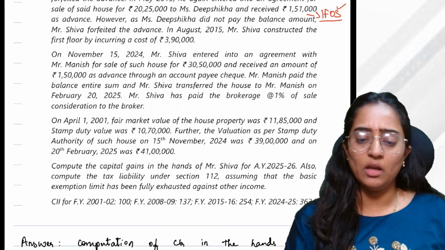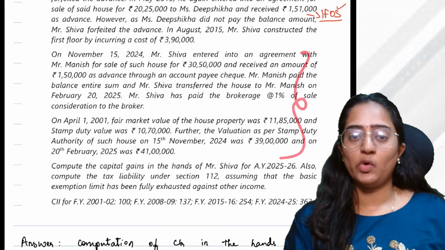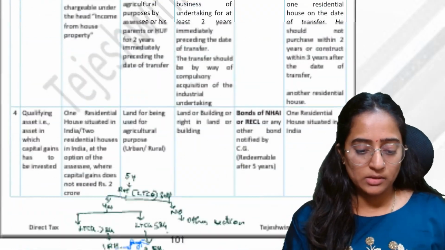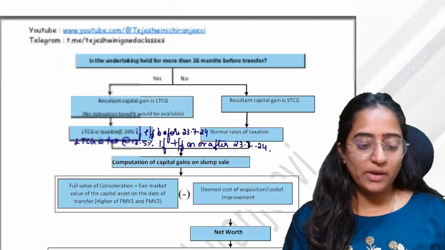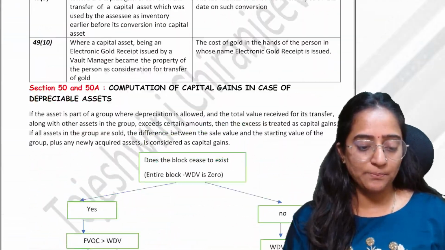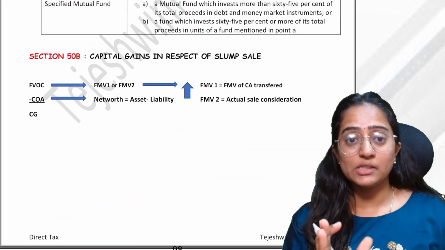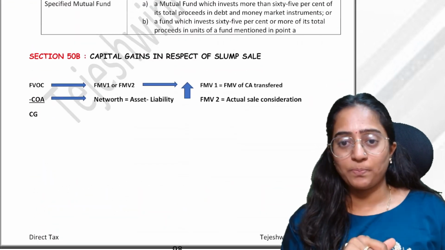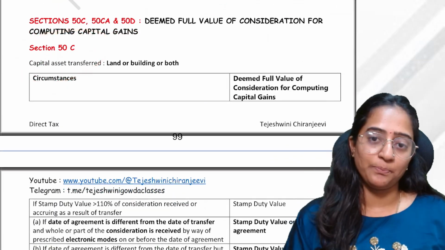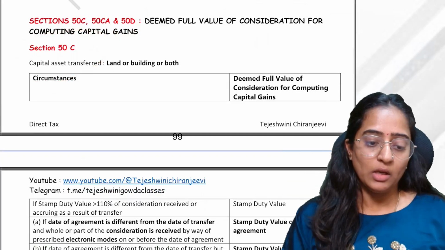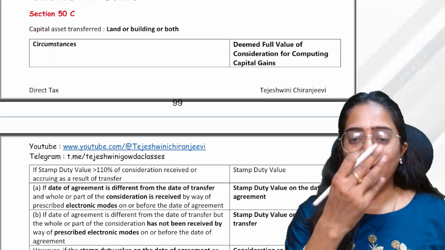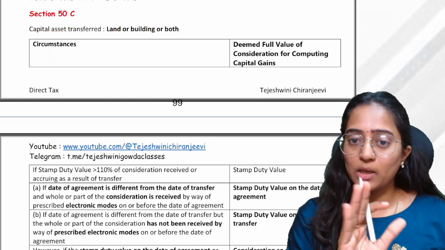See, this point of section 43CA, I will give you a quick understanding of that section. This is a very, very good section and very logical also, the section 43CA. 43CA section is for your PGBP. Section 50C is the copy paste of that section 43CA over here. It's a copy paste section basically. So now section 50C speaks about if you're transferring any land, building or both. Only applicable for land, building or both.